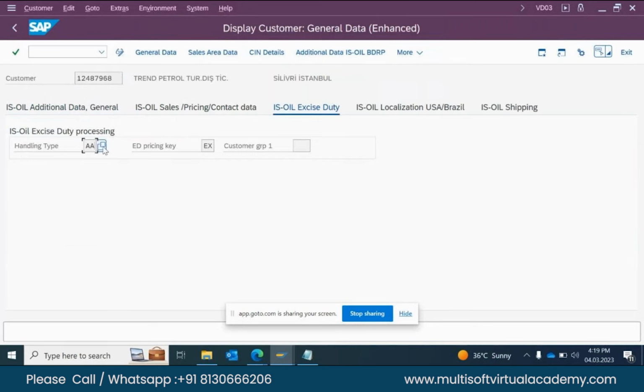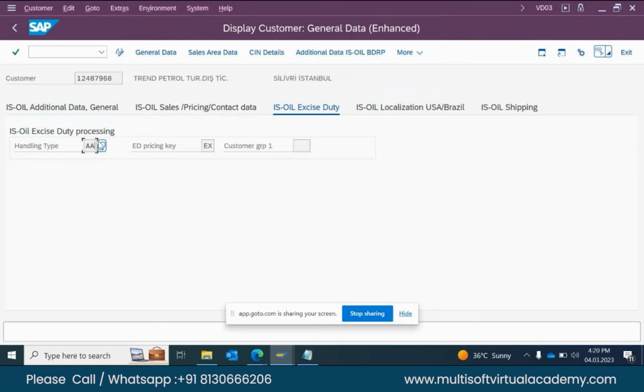So now, as I mentioned, handling type is used to find the correct ED rate in the excise duty rate table. Handling type is determined from a tax point of view, how a product is delivered or purchased: taxed, untaxed domestic, untaxed export, untaxed duty unpaid, or not taxable. Based on that, it is decided. And handling type is mandatory for material movement. When any material movement process happens, whether it is a purchase or sales, handling type is definitely required.